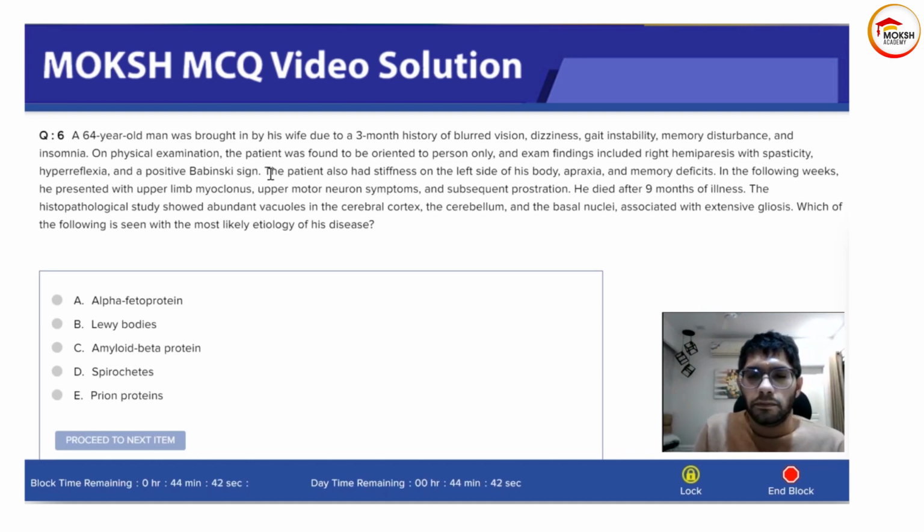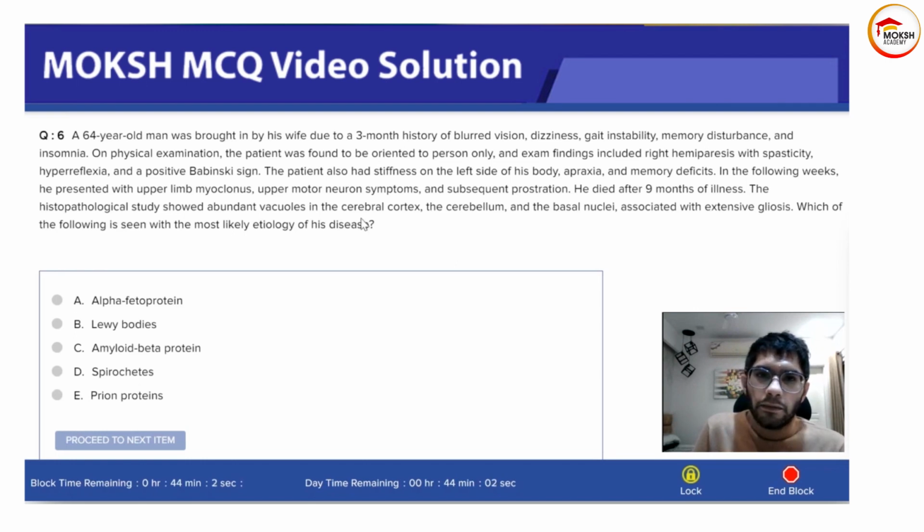Very sharp symptomology here. The patient also had stiffness on the left side of his body, apraxia, and memory deficits. In the following weeks, he presented with upper limb myoclonus, upper motor neuron symptoms, and subsequent prostration. He died after 9 months of his illness. Okay, that's a long time, so you can easily eliminate certain viruses such as rabies. The histopathological study showed abundant vacuoles in the cerebral cortex, the cerebellum, and the basal nuclei associated with extensive gliosis.